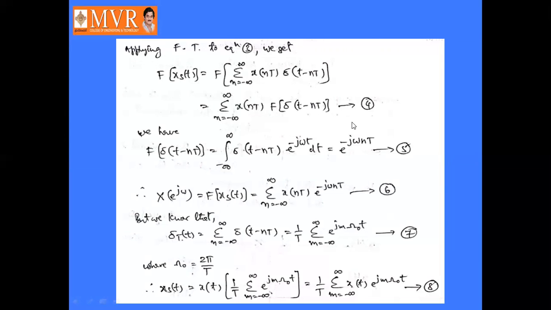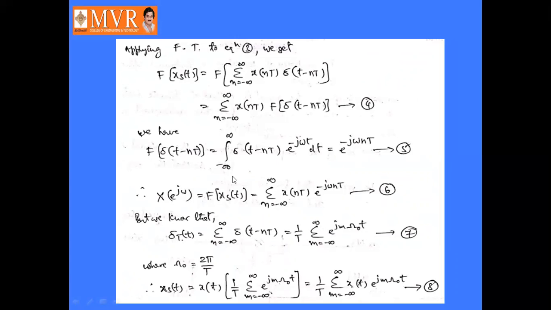We have the formula: the Fourier transform of x of t is integral minus infinity to infinity x of t into e power minus j omega t dt. Like that, we can write the Fourier transform of delta of t minus nT as the integral minus infinity to infinity delta of t minus nT into e power minus j omega t dt, or we can write this as e power minus j omega nT.